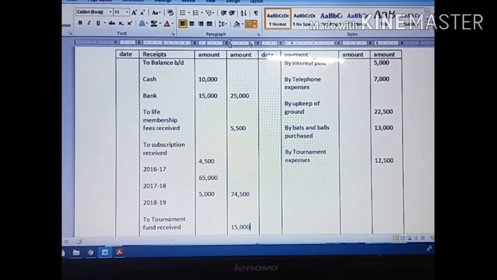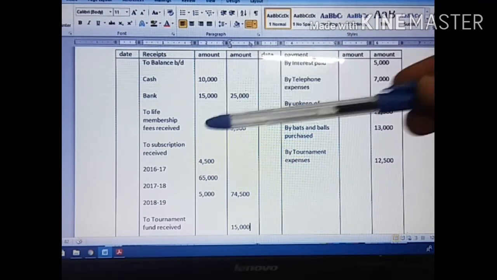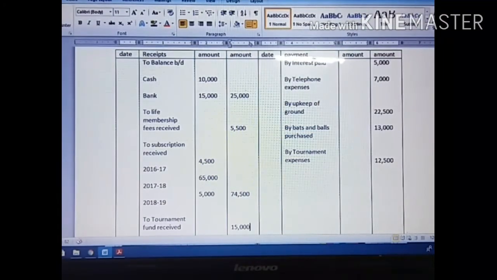Whenever you watch illustration 3, you must take page number 44. Here they are given the opening balance of cash and bank. So I have to write the opening cash balance and bank balance here, and after adding this amount I post it on the outer column. Then one by one I have to enter. If it is a payment, I show the amount on the payment side. If it is a receipt, I show it on the receipt side.